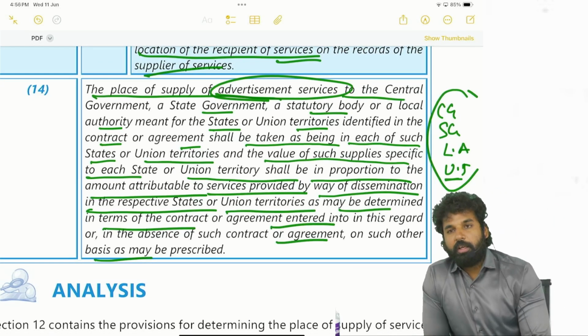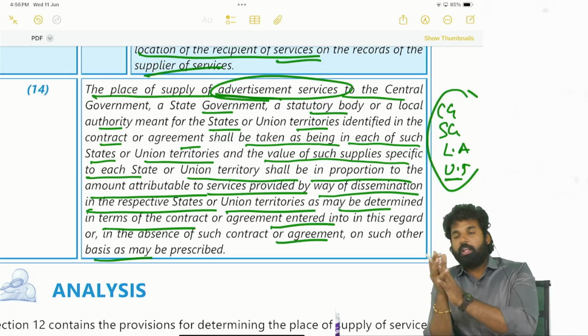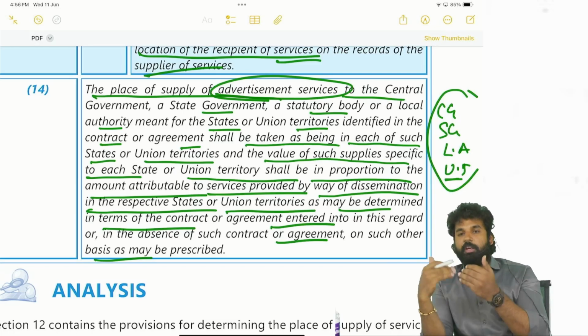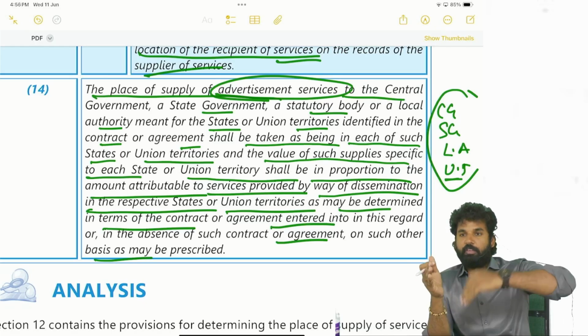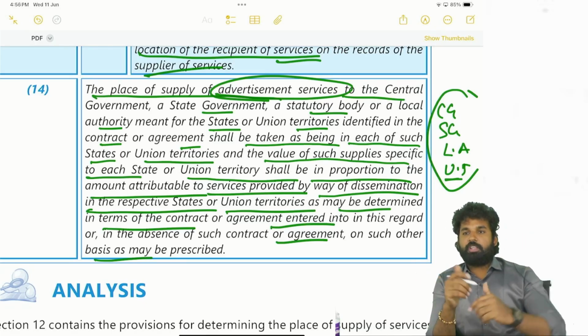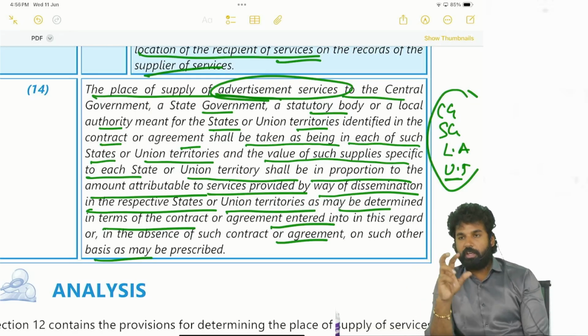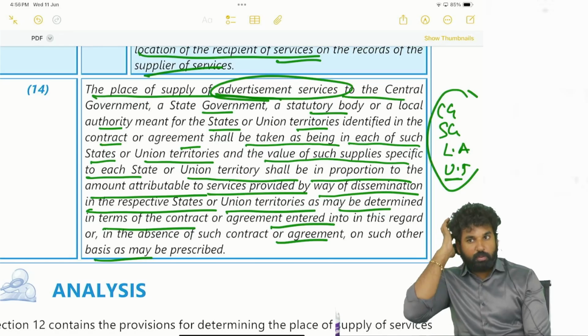What they are telling is, if advertisement services are being provided to the central government or state government in multiple states or multiple places, and there is an agreement entered into while giving the service, that for this state this much will be the charge, for that state that much, so if there is a clear differentiation of value for each state, there is no problem. If that is not there, on a reasonable basis it has to be apportioned. So what will be the reasonable basis?